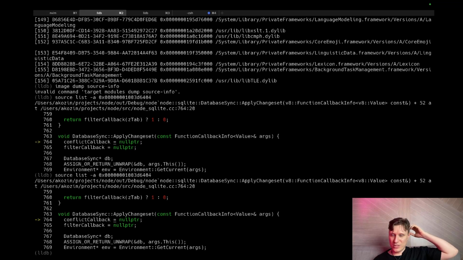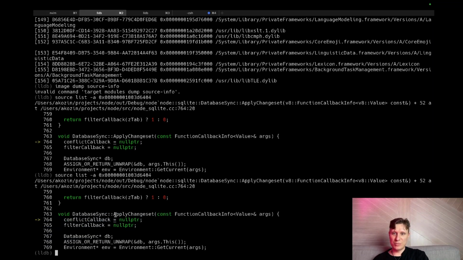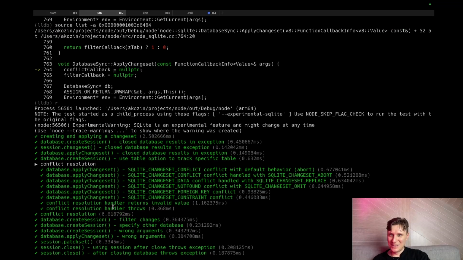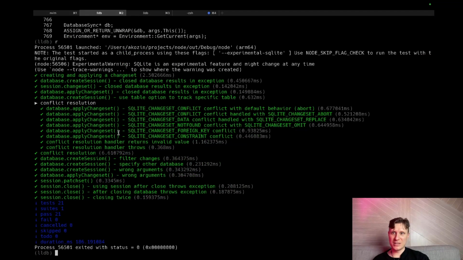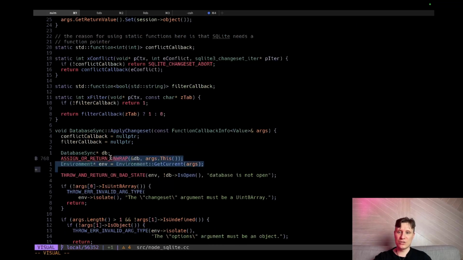So this command, source list with an address, will allow us to look around some address, and we know this address of the apply change set function. As you can see, we have a breakpoint here, but if we run it, we don't hit the breakpoint. Why don't we hit the breakpoint? Maybe these issues are connected. This is really interesting and frustrating.